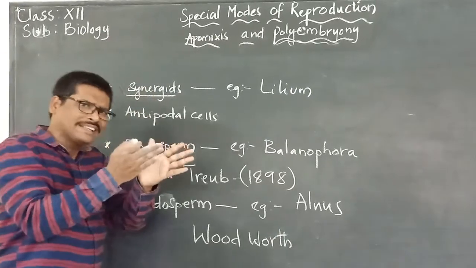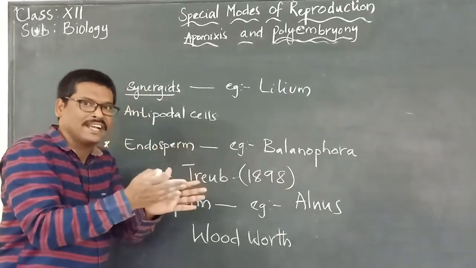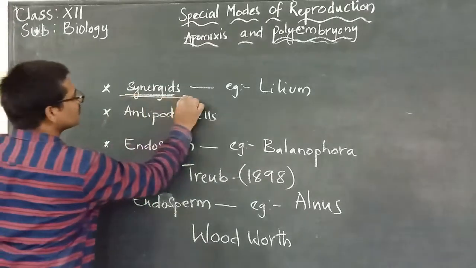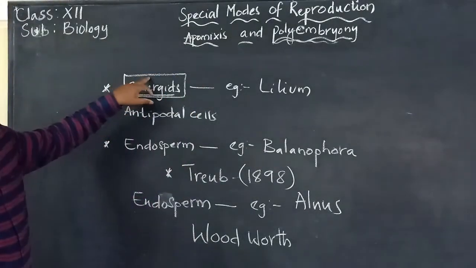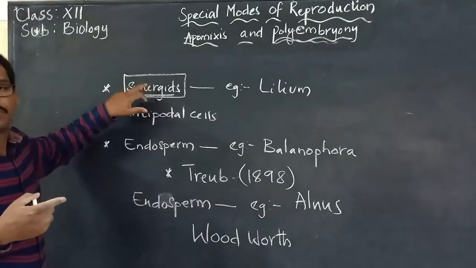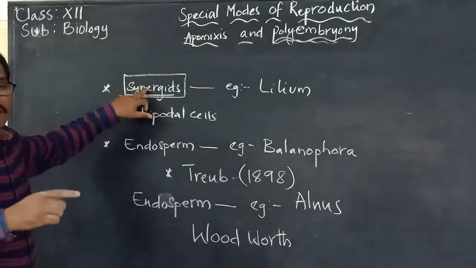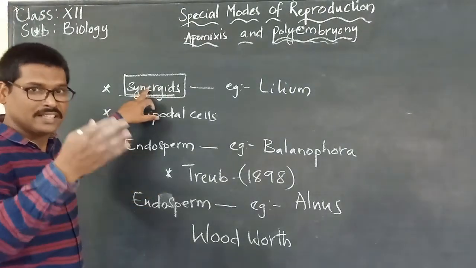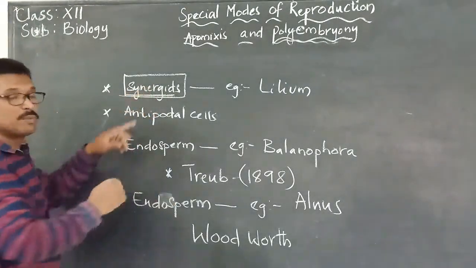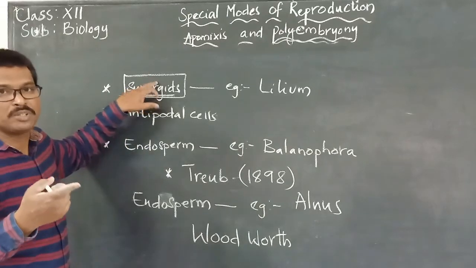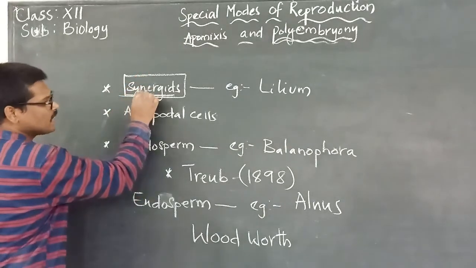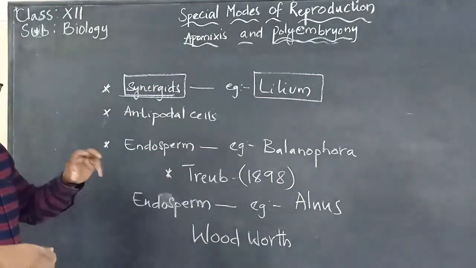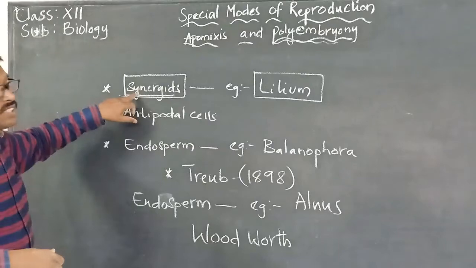If it is not the egg that is developing into the embryo, then there are more chances for synergids to develop into embryos. This is an important point. This is observed in Lilium, the best example in which development of embryos from synergids is identified.